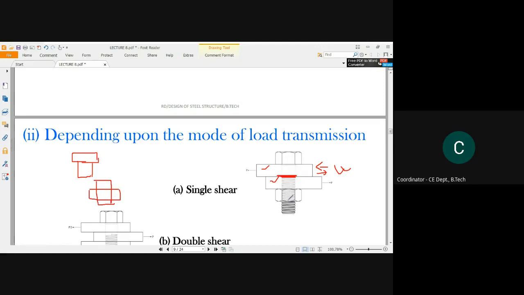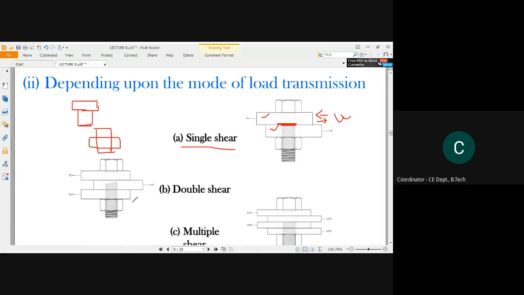So the bolt might rupture in this way, isn't it? So see, a single shear may fail this bolt. That is why this kind of mode of load transmission will be termed as single shear. Next, see, this is the double shear mechanism.